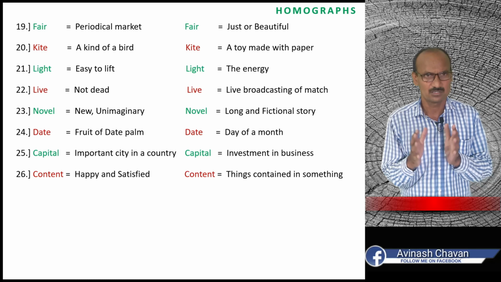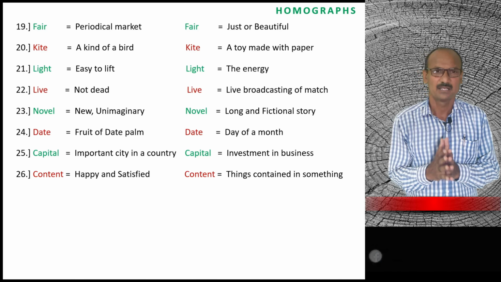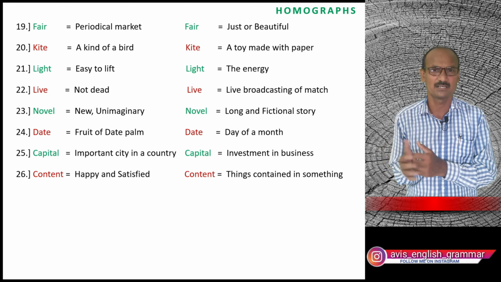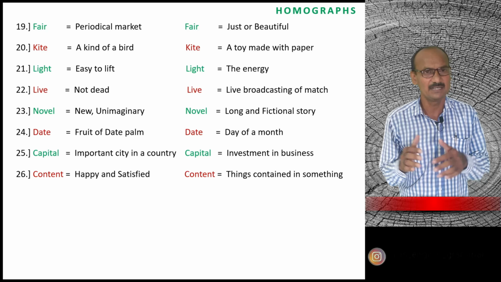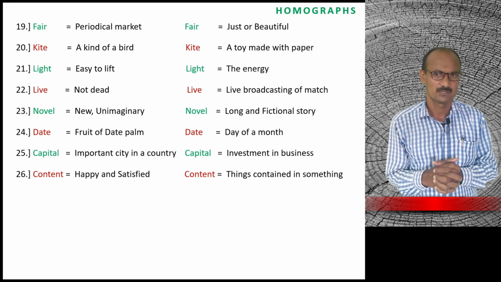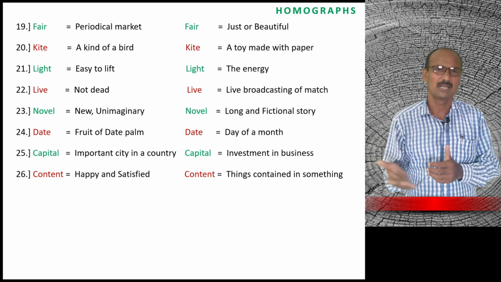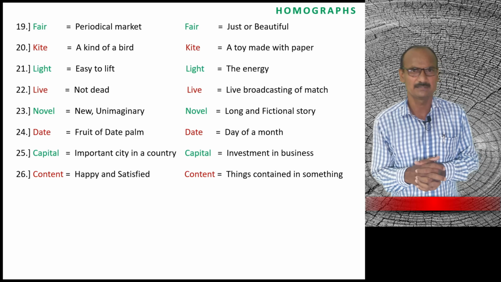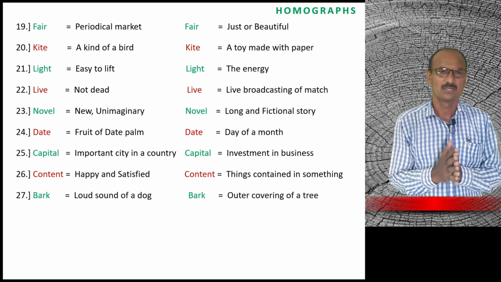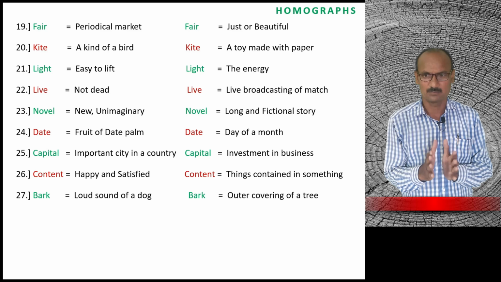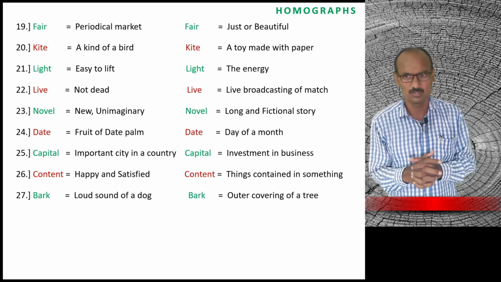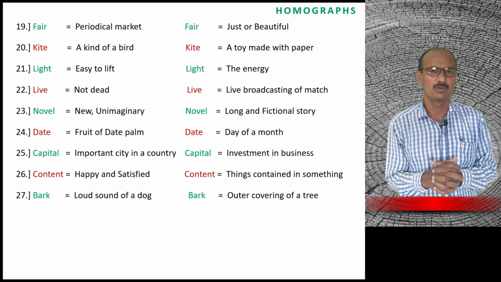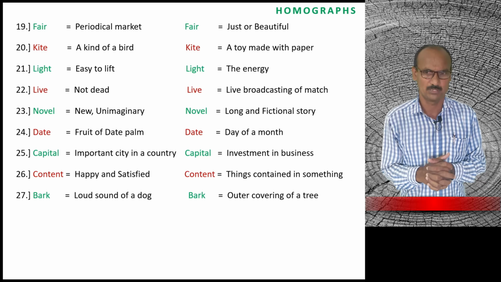26th. Content or content. Content means happy and satisfied. It is the first meaning of content, and another content means the things contained in something. They have two meanings, and the word has also another meaning, but we have taken only two meanings in this list. 27. Bark. Bark means loud sound of a dog, and another bark means the outer covering of a tree is called a bark. Bark has two meanings.